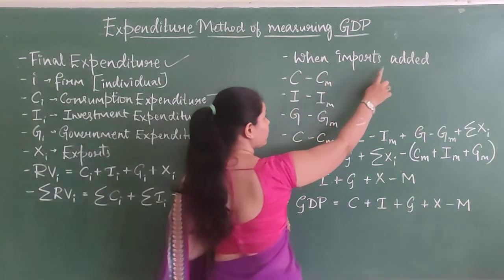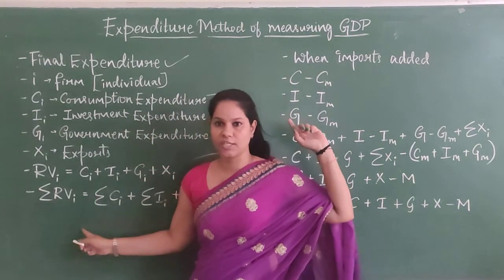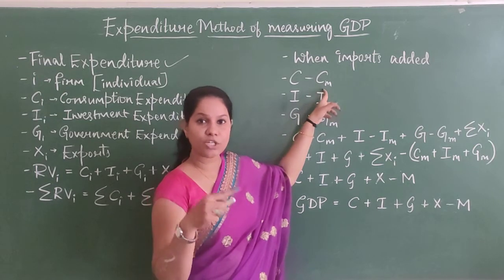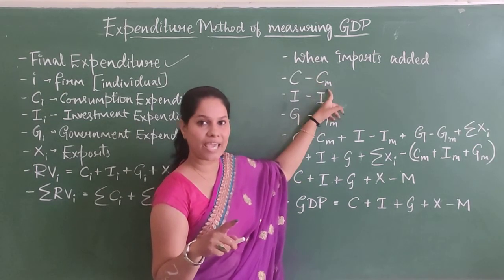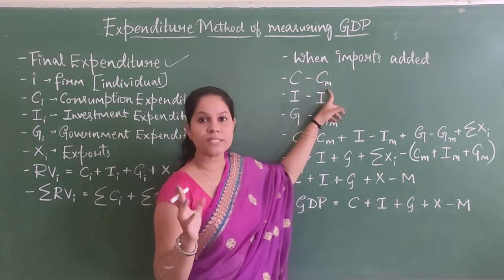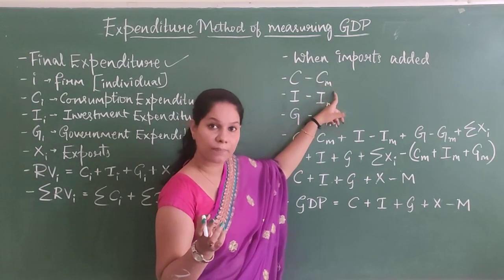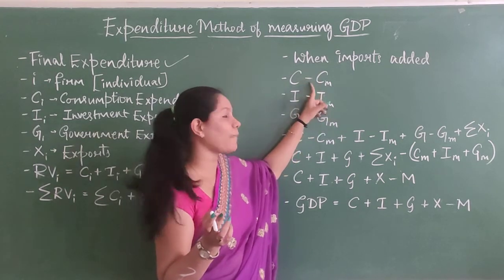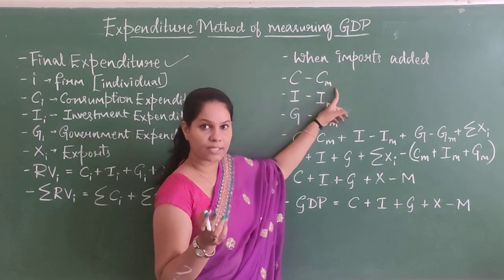So whenever imports are added, it is a basic consumption expenditure which I have mentioned here, and you're going to import. The consumption goods which you're going to import, that will be called CM. M is nothing but imports. X is exports, M is imports. So the goods which are consumable that you're going to import, we're going to mention as C minus CM. So from this you're going to subtract CM.